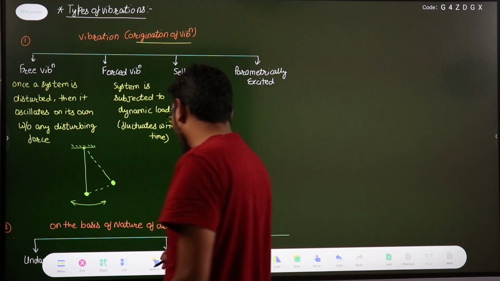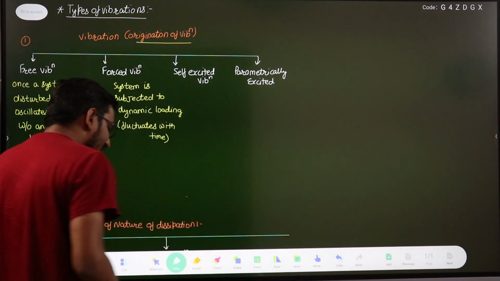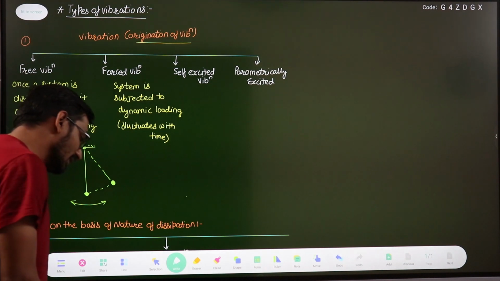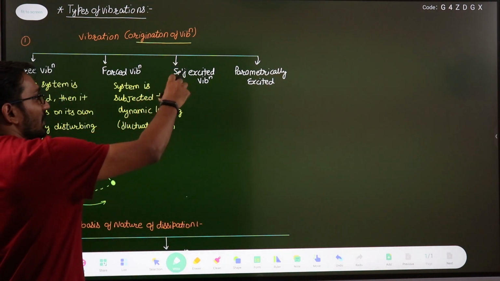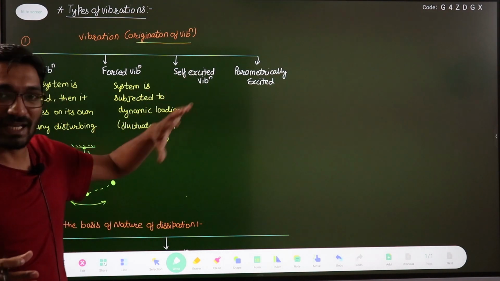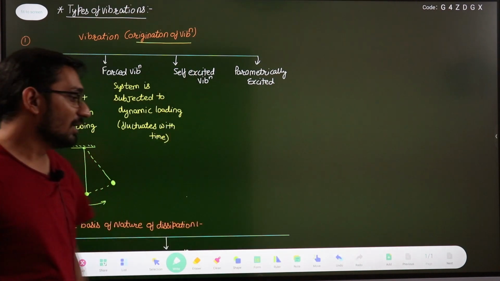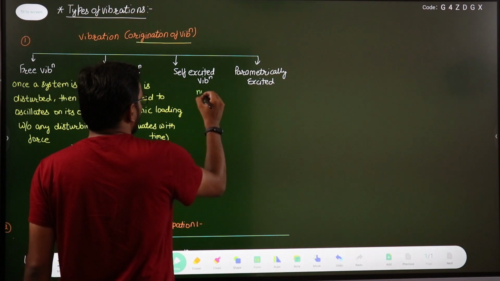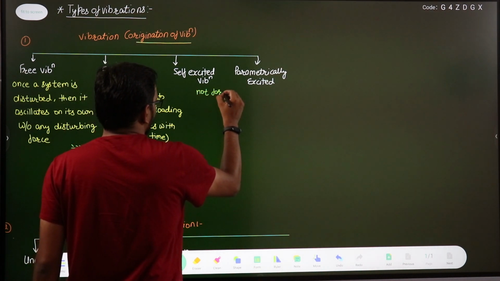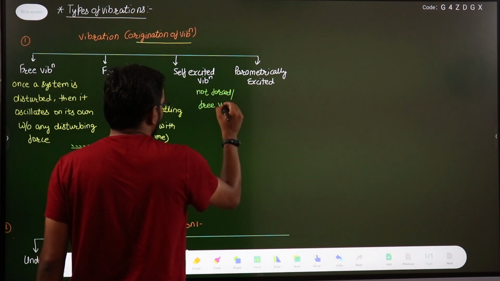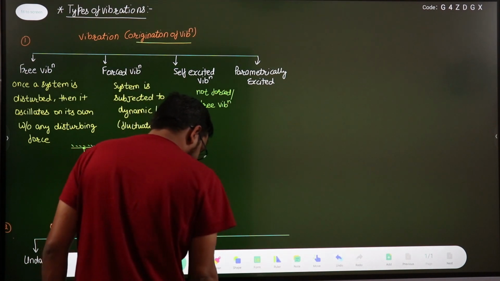Next one is your self-excited vibration. Self-excited vibration is neither your free vibration nor your forced vibration. They are not free or forced vibration, right? This vibration is because of the system characteristic. These types of vibration take place because of some material characteristics and so on. So we can say that self-excited vibration is neither forced nor free vibration.